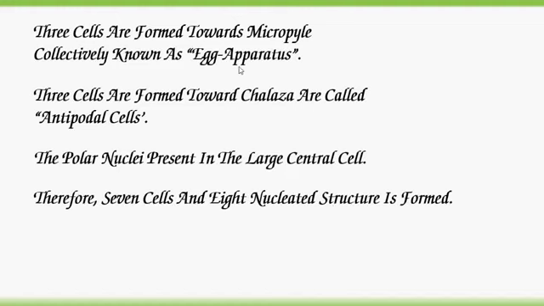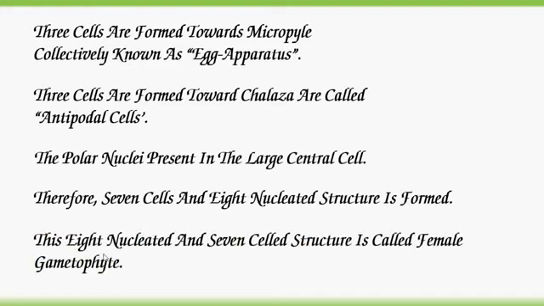And with 8 nuclei: egg apparatus having 3 cells with 3 nuclei, antipodals 3 having 3 nuclei, total 6 nuclei. The polar nuclei in the large central cell are 2 nuclei, 2 plus 6, 8 nucleate. This 8 nucleate and 7 celled structure is called female gametophyte or embryo sac.